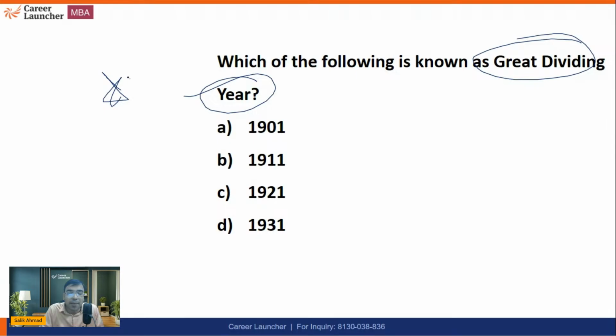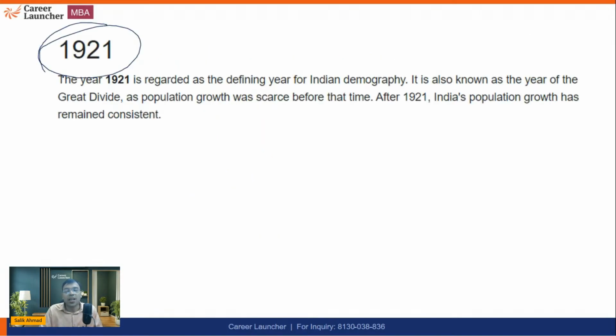These are asked in the exam. And what is the answer? If you know it, I'll be very happy to know. The right answer to this question is actually 1921. C is the right answer. Now, what is the meaning of Great Dividing Year? So I've told you